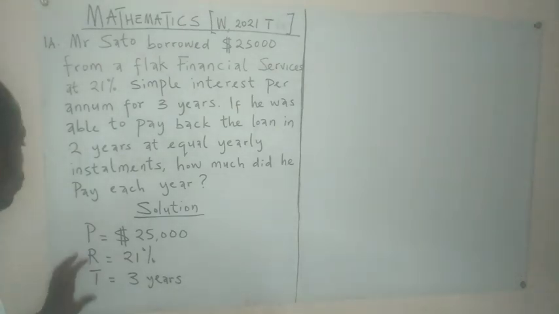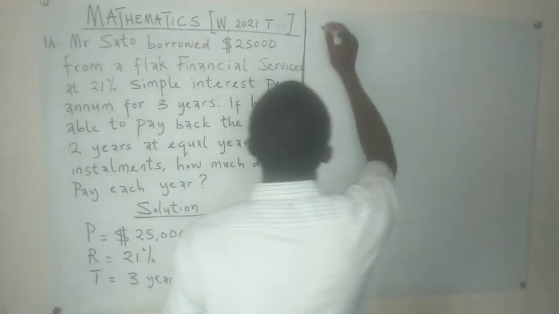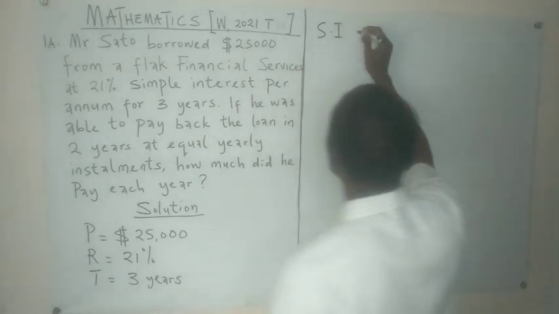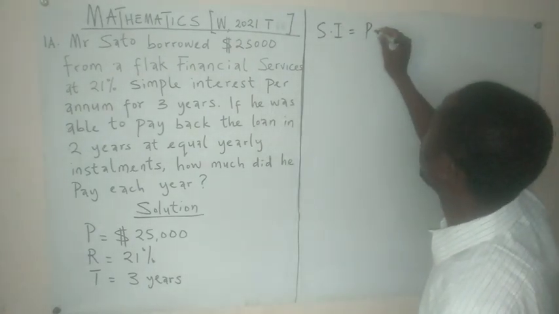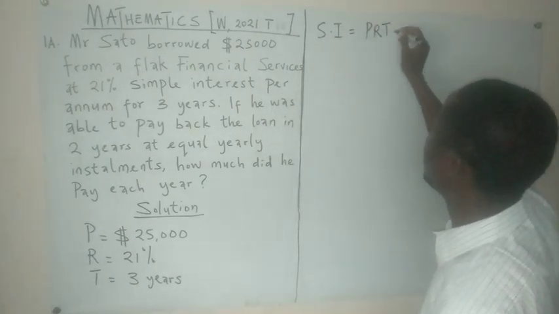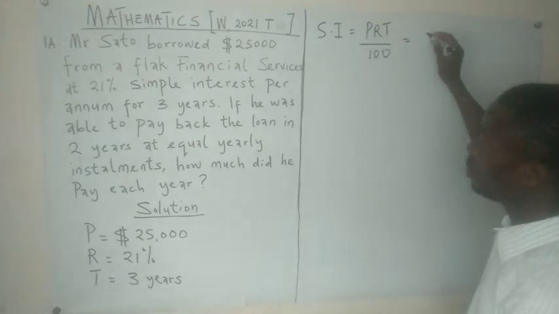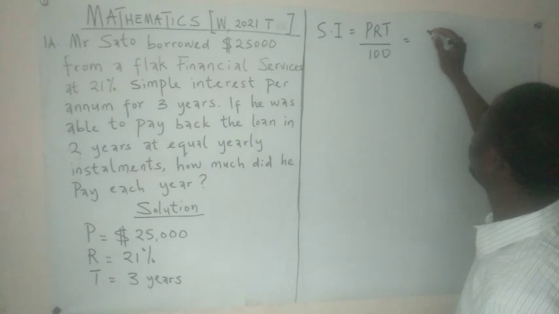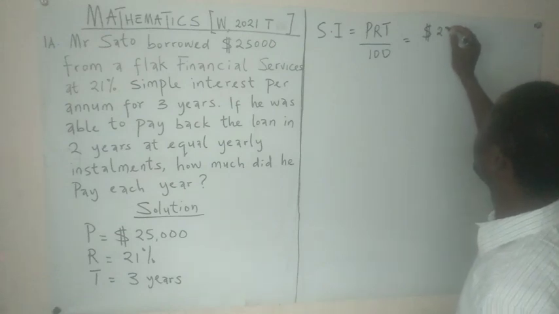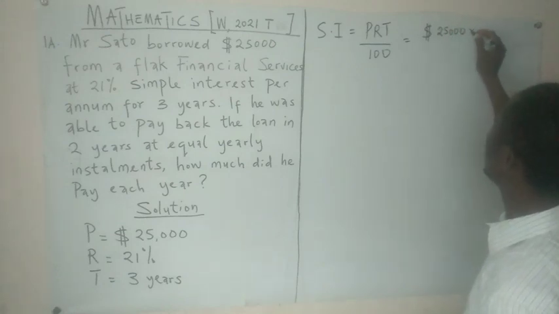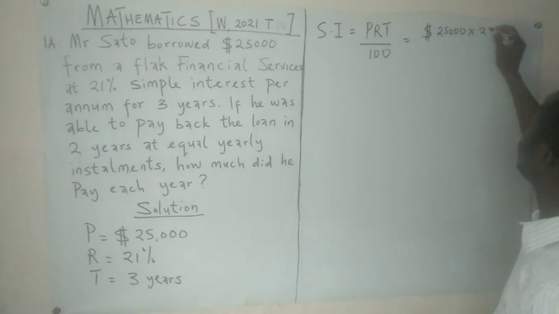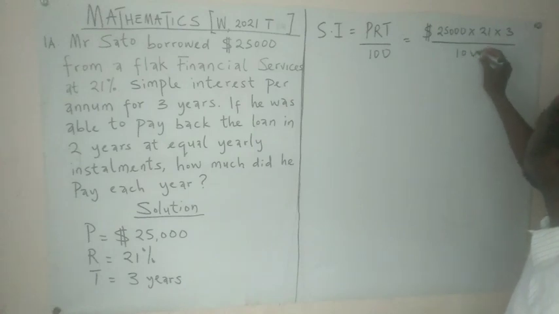We know that simple interest is equal to principal times rate times time all over 100. So this will give us $25,000 times 21% times 3 years, all over 100.